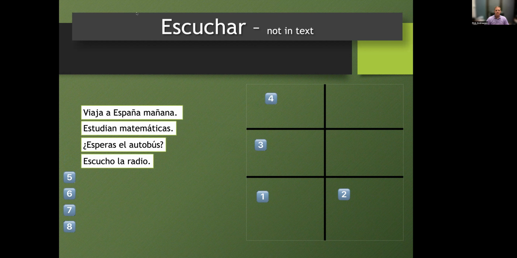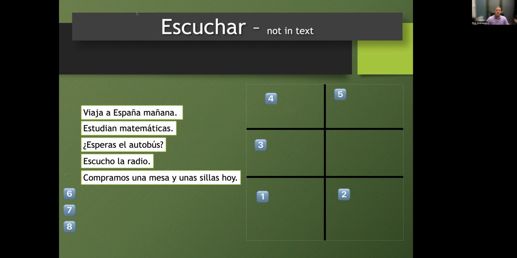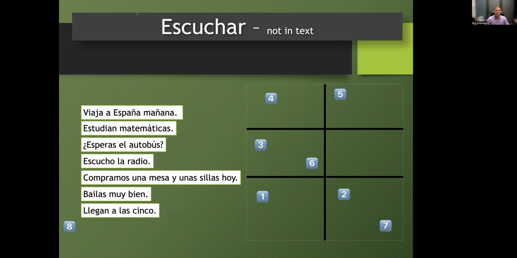Compramos una mesa y unas sillas hoy. 6. Bailas muy bien. 7. Llegan a las 5. 8. Hablamos inglés y español.